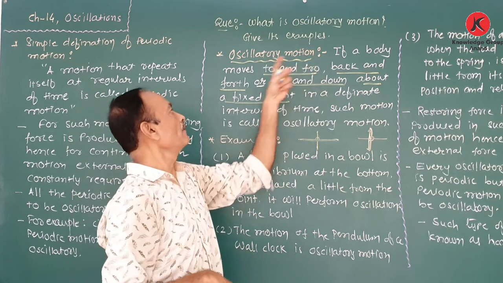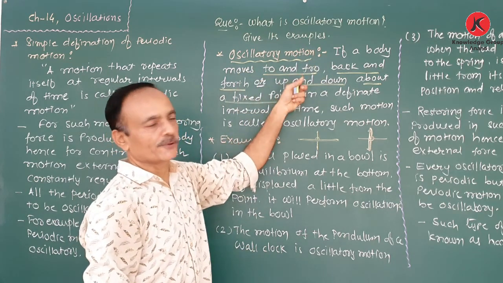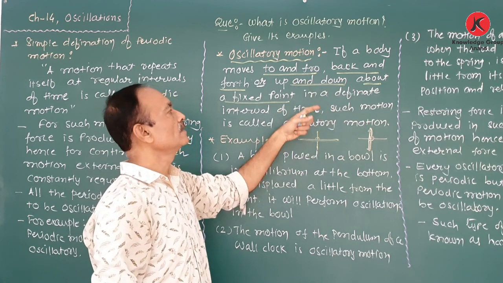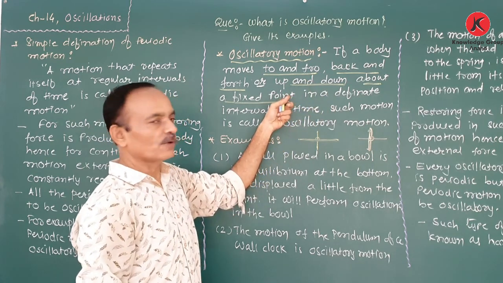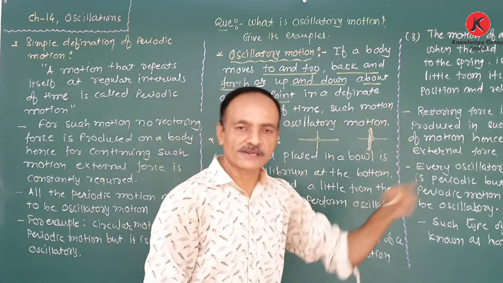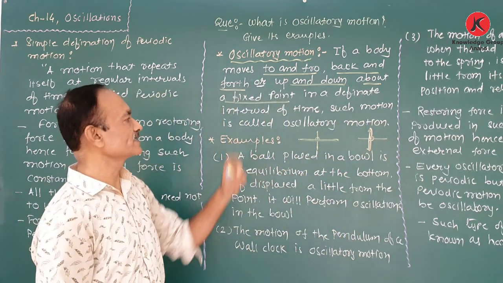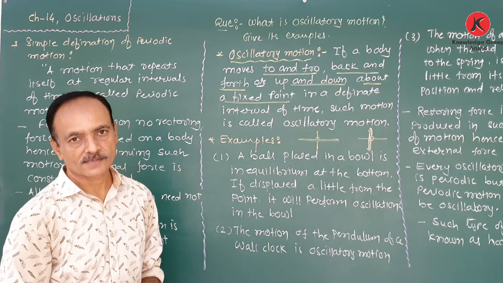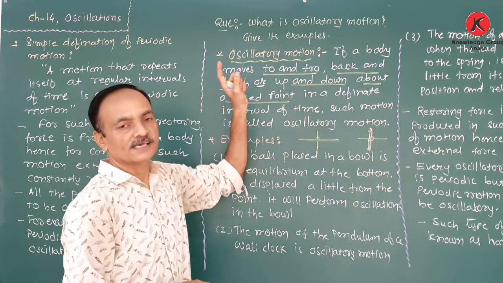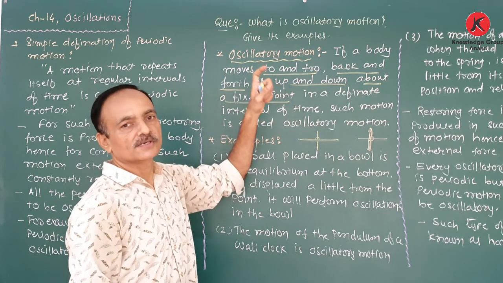Again, if a body moves to and fro, back and forth, or up and down about a fixed point in a definite interval of time, such motion is known as oscillatory motion. Now these words are important for this definition.